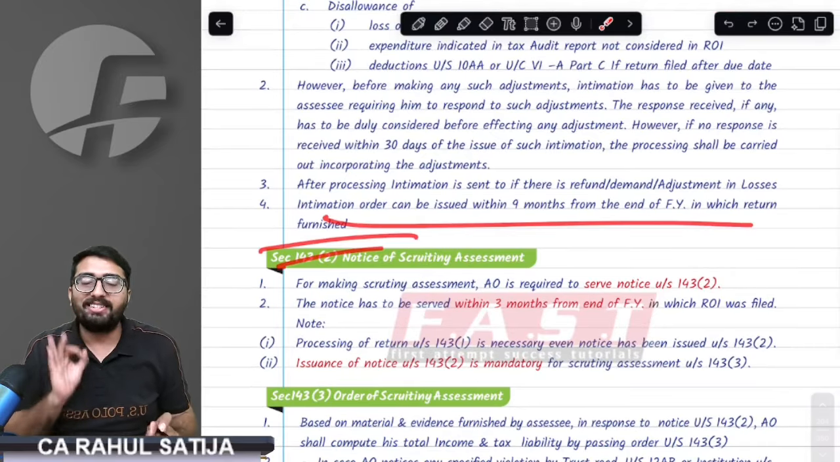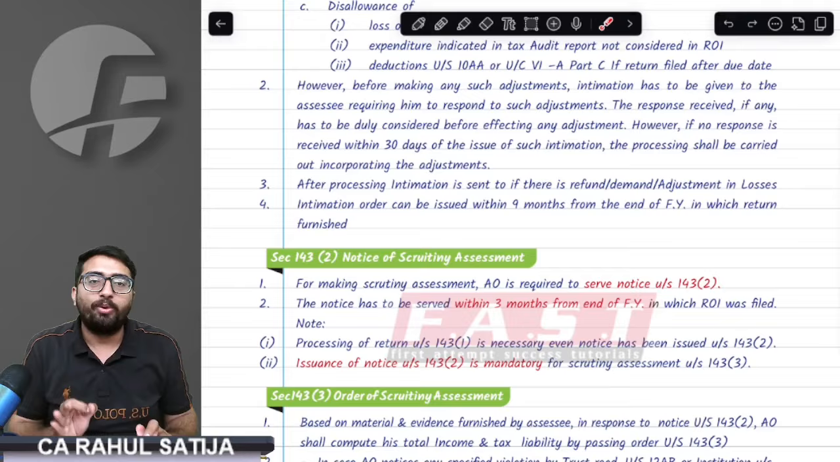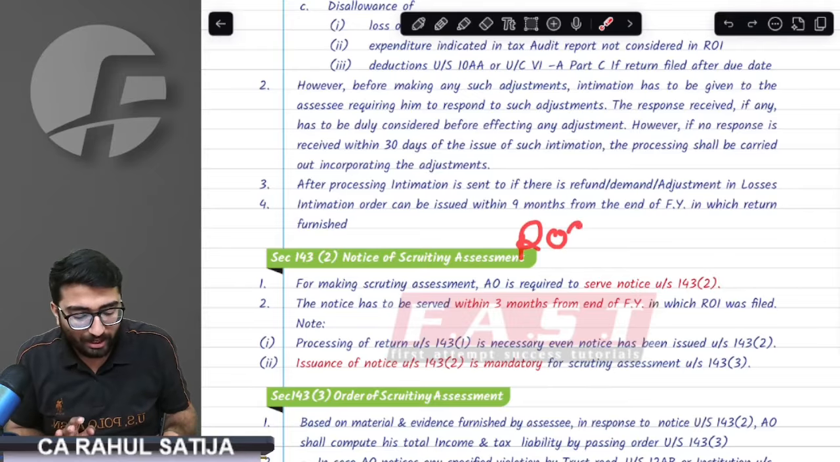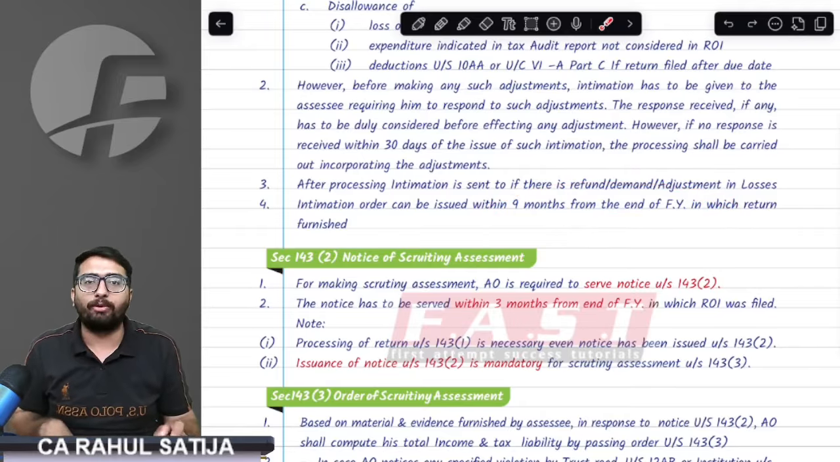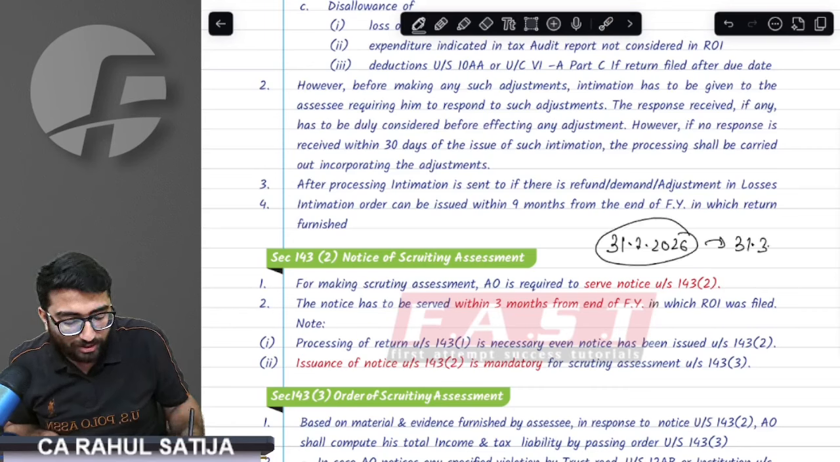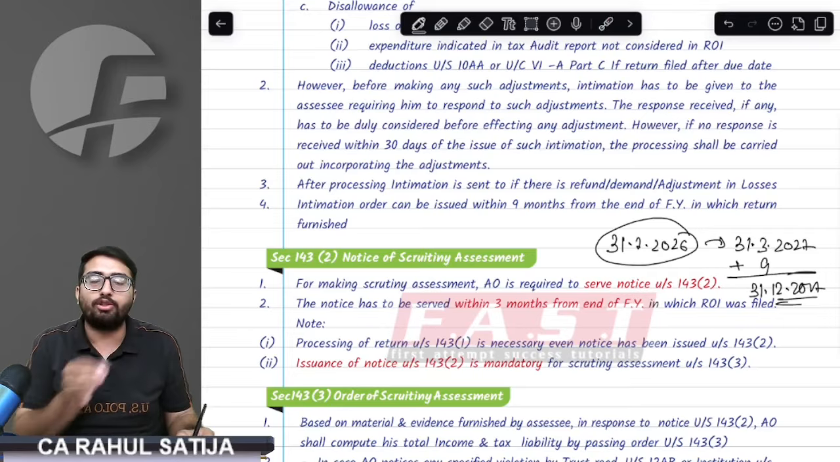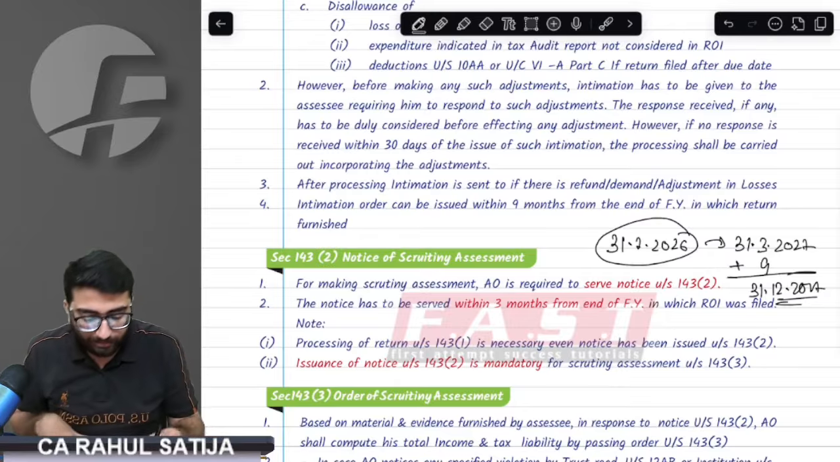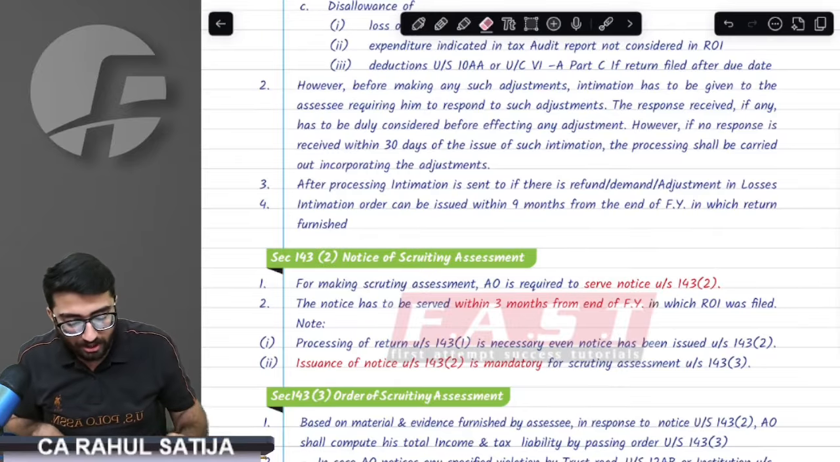Sir, when intimation is sent, that is important. Whenever you file ROI, you receive intimation within 9 months from the end of the financial year of ROI. For example, you filed ROI on 31st July 2026. So the year will end on 31st March 2027, and you will receive intimation within 9 months, that is 31st December 2027. This is the period within which you will receive the intimation.